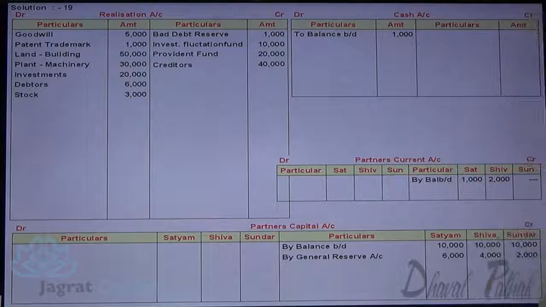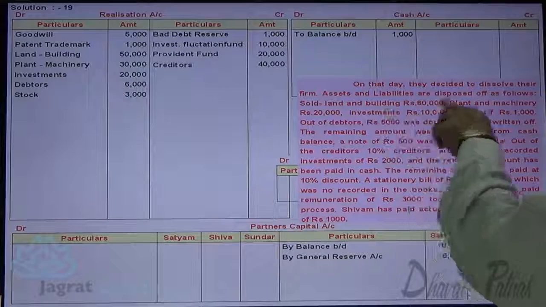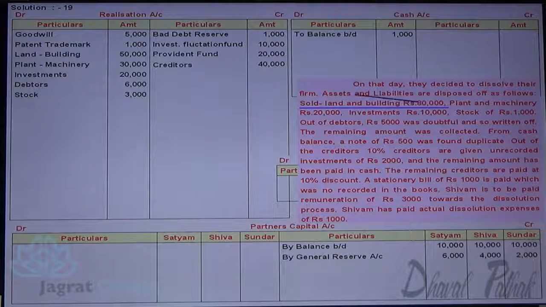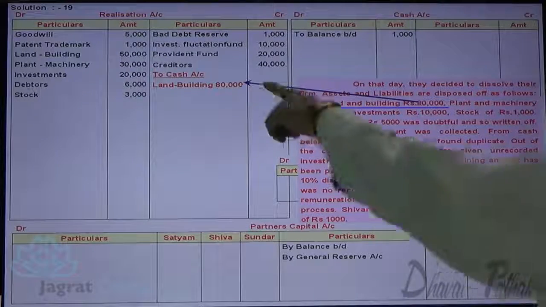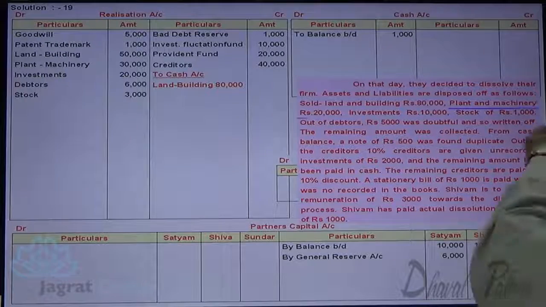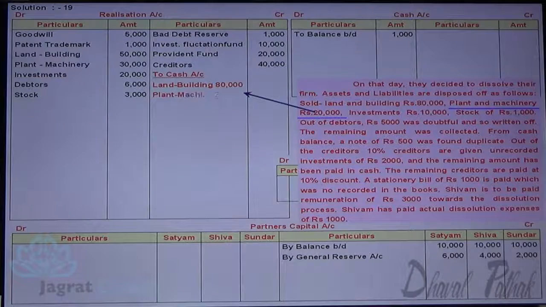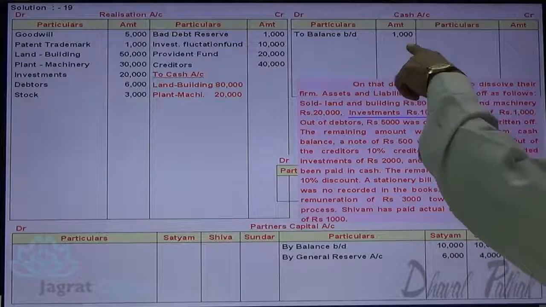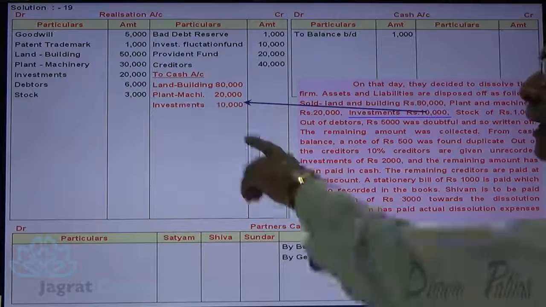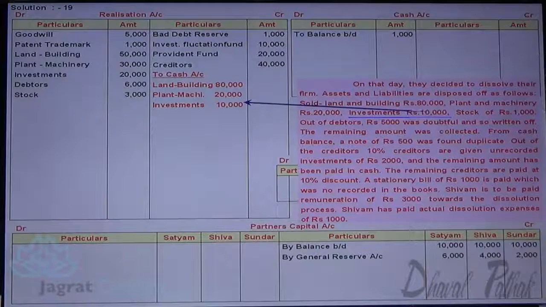Now I am required to realize the assets. Look at it. Sold land and building for 80,000. Cash account debit, realization account credit. So the realization account is credited. Plant and machinery sold for 20,000. Cash account debit, realization account credit. I write on the credit side of the realization account. Investment realized 10,000. Cash account debit, realization account credit. I write on the credit side of the realization account. I'll total it and then the total will be debited to the cash account.